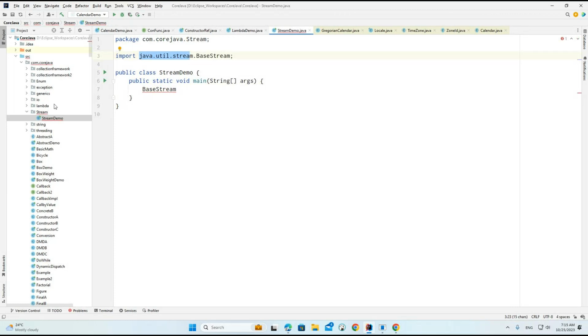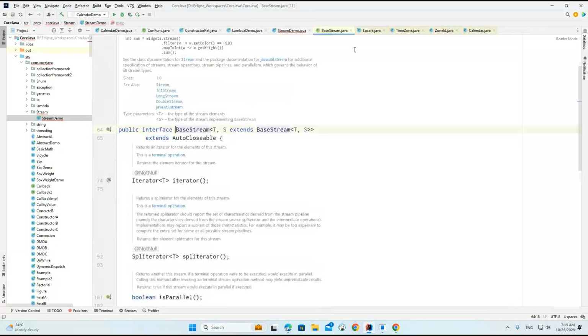Whatever collection-related classes we discussed are in java.util only. Under util, we are now going to discuss one more important package called stream. Under the stream package, we have the basic interfaces and classes that we are going to discuss here.